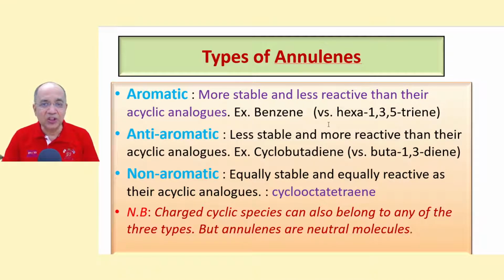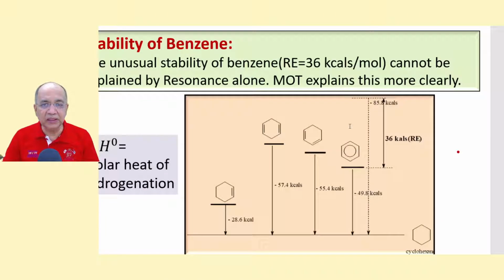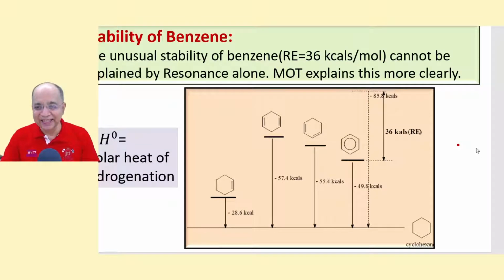Hexa-1,3,5-triene. So the amount of heat evolved in only hexatriene, conjugated hexatriene, will be no doubt less than this, but it will not be this. It will be no doubt less than 3 times that of ethylene or cyclohexene, but not so much less, right?